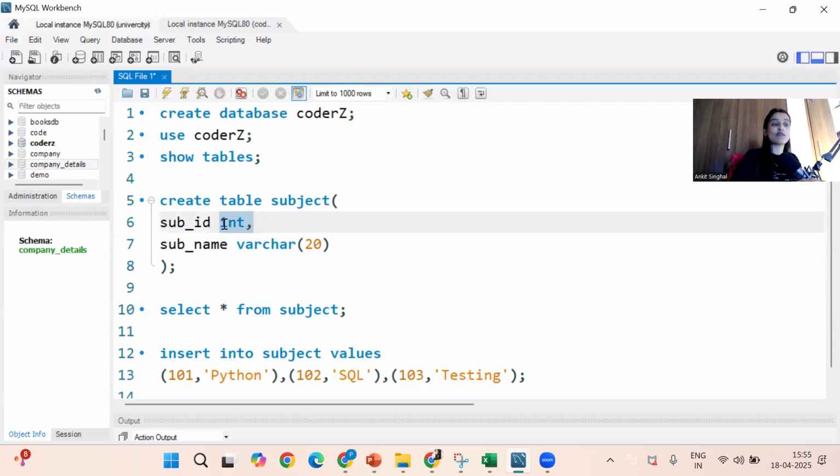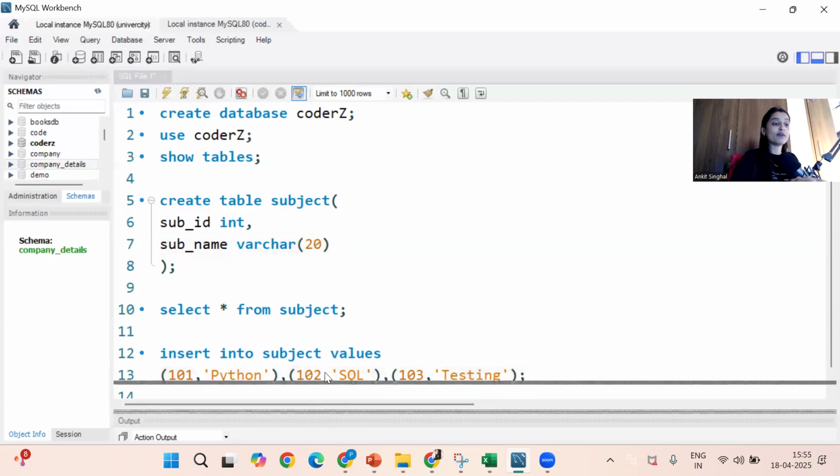Now, what all the data types we have, we will explore later, guys. Int means you can store integer values. Varchar means variable characters. Okay, why varchar? What is the meaning, use case? In the upcoming videos, we will learn. 20 is the maximum length. So here you can see testing, in this 1, 2, 3, 4, 5, 6, 7 characters I have. Maximum 20 characters you can give into the second column.